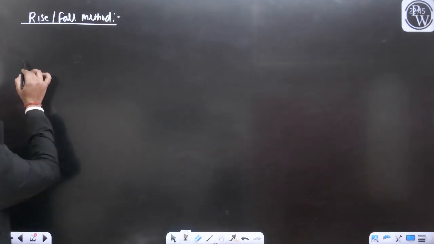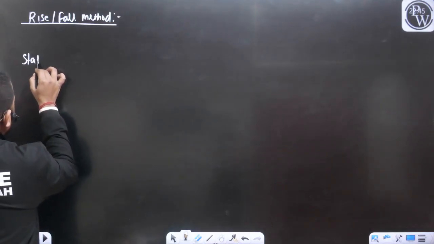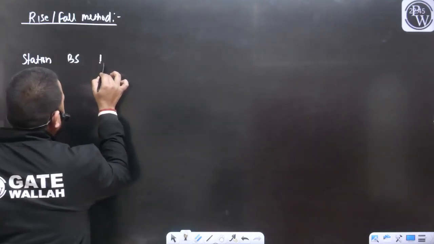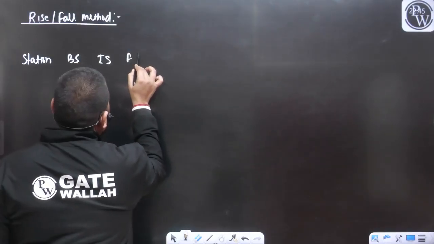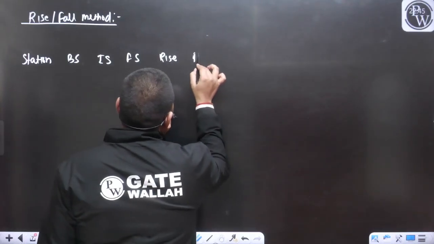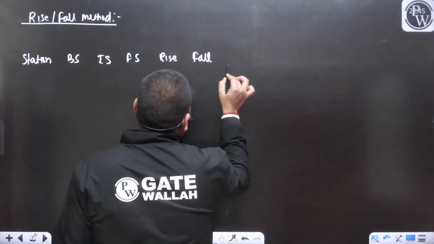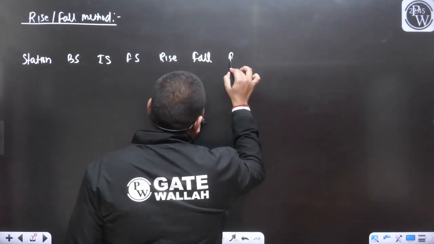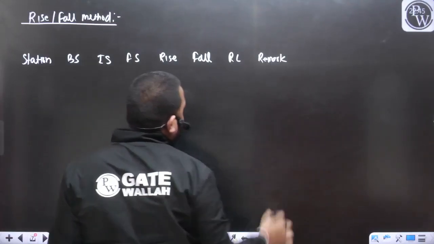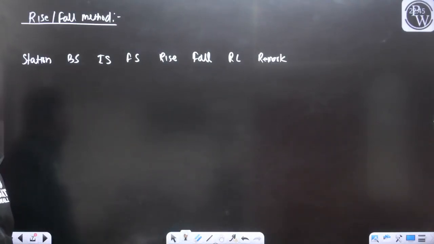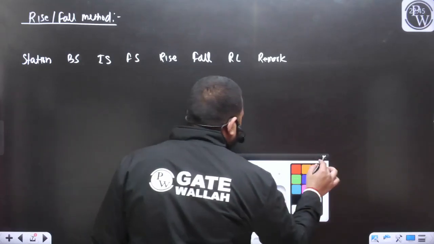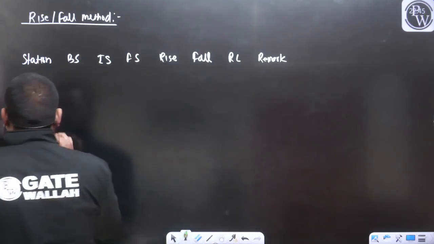The first column is going to be the station. The next column will be the backsight, then the intermediate sight, then the foresight. Then there will be a column for the rise, then a column for the fall, then a column for the RL, and then a column for the remark. So this will be the format for your rise and fall method.